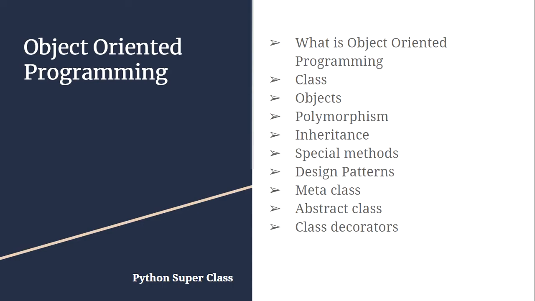Once done, we'll move on to the object-oriented part. Here we will talk about what is object-oriented programming. We will see how to implement class, objects, polymorphism, inheritance in Python. We will also talk about some of the special methods in Python. Then we will talk about design patterns, meta classes, abstract classes, and class decorators.